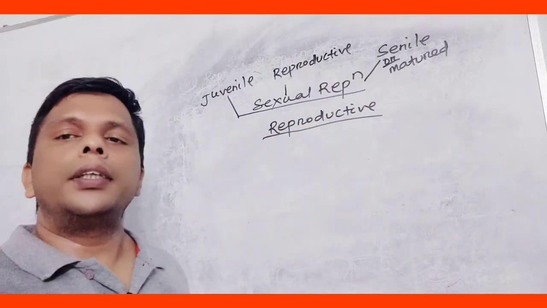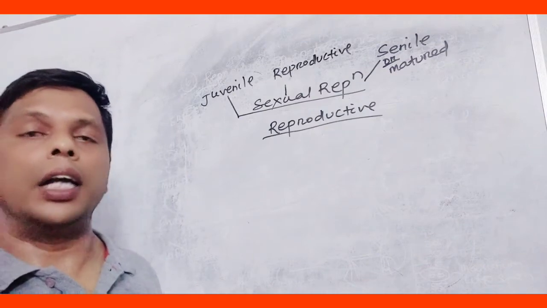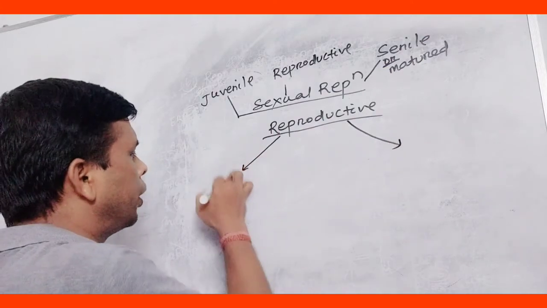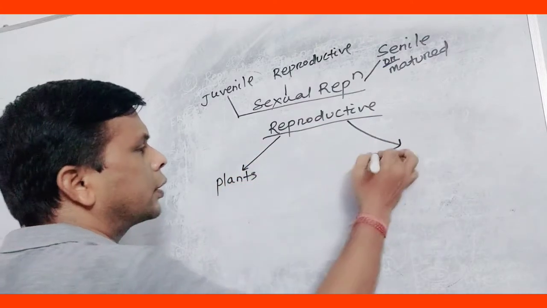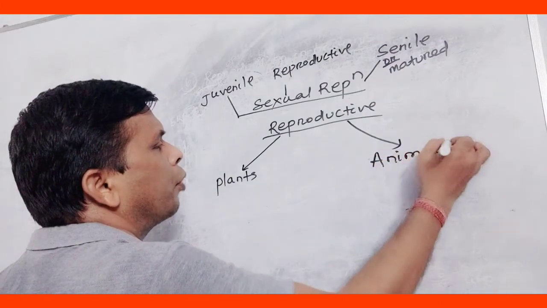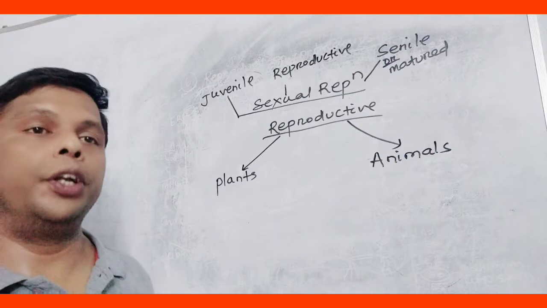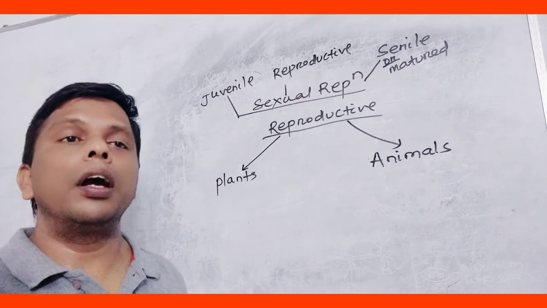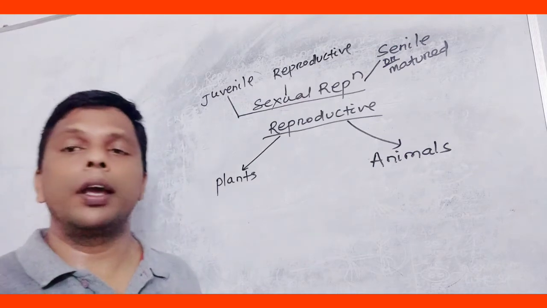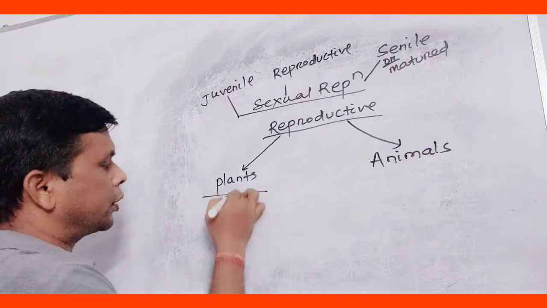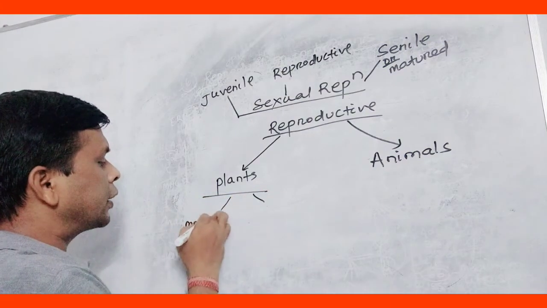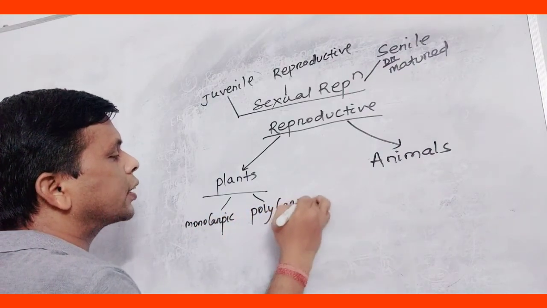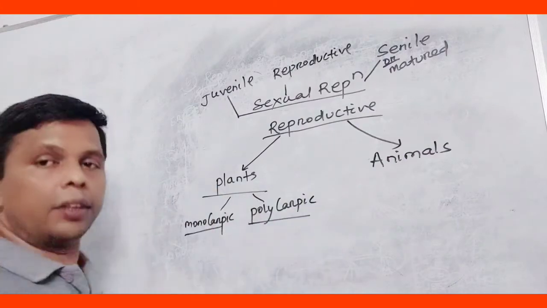this reproductive phase is different in plants as well as in animals. So प्लांट में कैसे होता है, एनिमल में कैसे होता है, उसको डिस्कस करेंगे हम लोग. What are the differences? The plants are two types. During its reproductive state, we can divide the plant into two parts: monocarpic plants, then polycarpic plants. Let's discuss in detail.